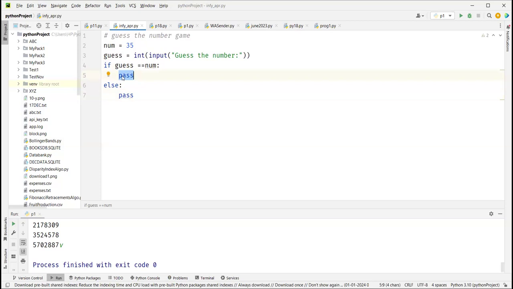So what if guess is the same as num? If it is the same as num, then we come back and say print congratulations, you got it right, correct?